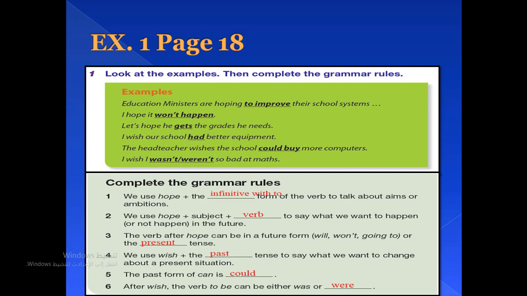Number 3, the verb after hope can be in a future form, either will, won't, or going to, or the present tense. Number 4, we use wish plus the past tense to say what we want to change about a present situation. Number 5, the past form of can is could. And number 6, after wish, the verb to be can be either was or were, whatever the subject is.